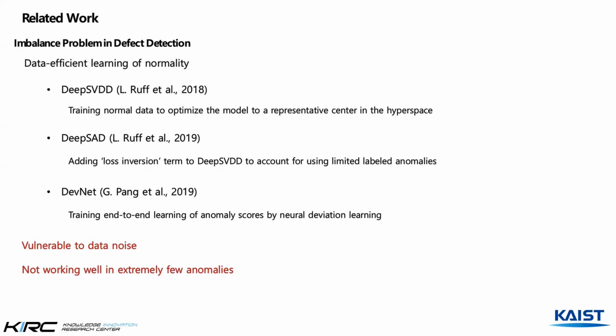Then, as another training method to use anomaly data, DevNet trains end-to-end learning of anomaly scores by neural deviation learning. However, the aforementioned models are vulnerable to data noise, and the generated anomaly representation may not be suitable for the dataset with extremely few anomalies.